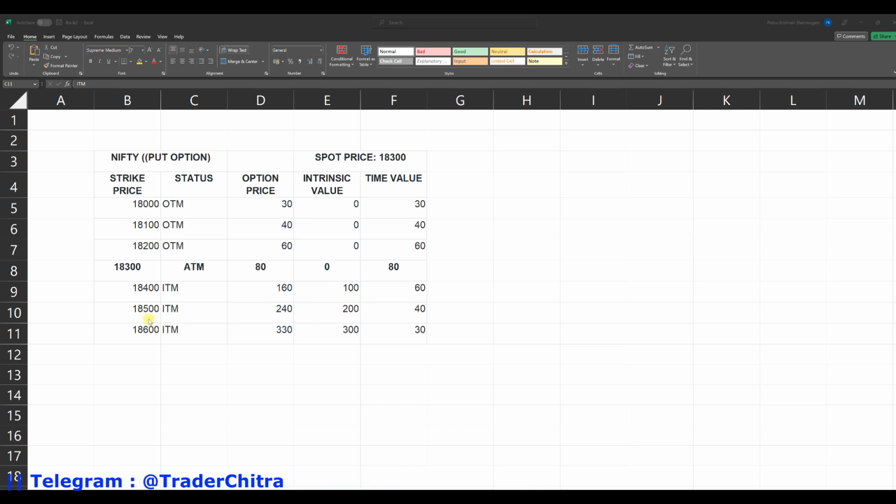And for the 18,500, the option price is 240. So intrinsic value is 200. The time value will be 40. For 18,600, that is the strike price, the option price is 330. Here the intrinsic value is 300 and time value is 30. So 18,600 minus 18,300 will give 300, that is the intrinsic value. So the 30 is the time value.